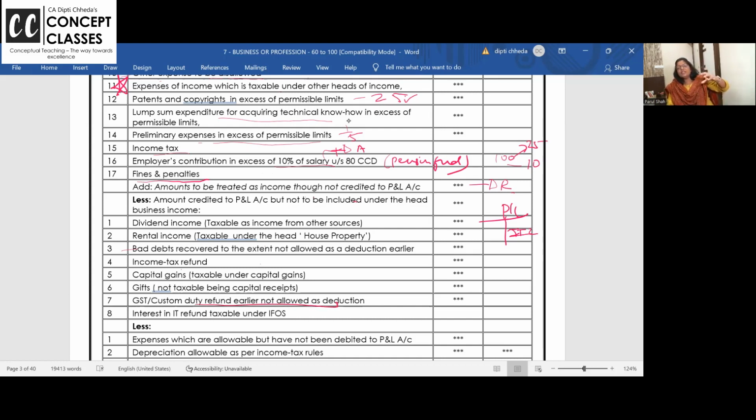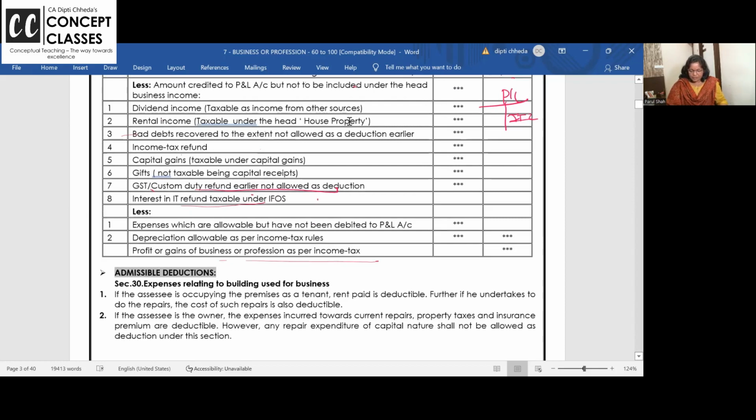GST and custom duty, you have debited in books. Earlier only they have not allowed, means disallowed. So in the year 2018, when GST you have debited and disallowed, that time only it is taxable. Now when you receive the refund, is it taxable again? Once again, GST, custom duty. When debited in the P&L account, government said no, not allowed. That time only disallowed. So that time only you have paid the tax. Now if it is recovered, is it your business income? No. So remove it. Interest on IT refund is taxable under income from other sources.